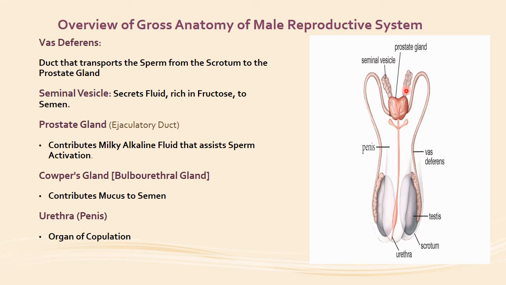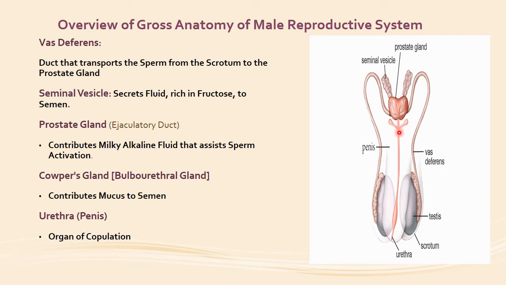Then these are the seminal vesicles. They are the leaf-like structures. These seminal vesicles will secrete the fluid which is rich in fructose into the semen, and this fructose will be responsible for the nourishment of the sperms. The prostate gland will secrete its alkaline milky fluid from the ejaculatory ducts into the semen, and it will help in sperm activation. These are the Cowper's glands or the bulbourethral glands. They will add mucus to the semen.